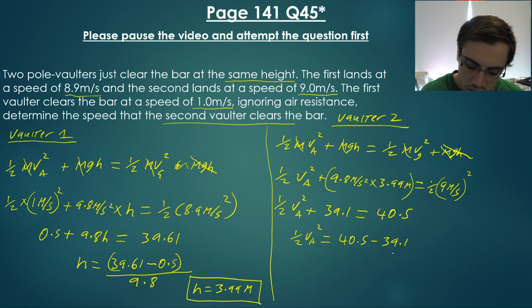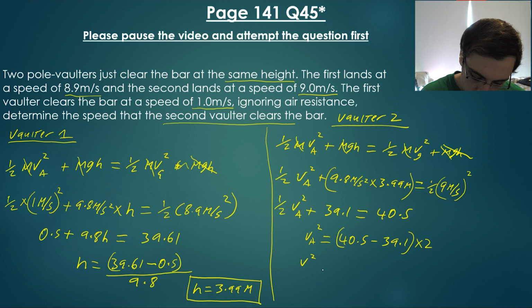So I move that over, it's going to turn it into a times. So that's going to turn this 1/2 into a multiply. Which means we've got V squared is equal to 2.8 meters per second.